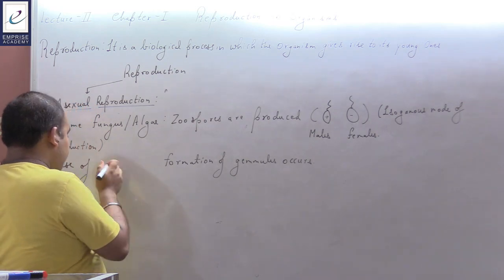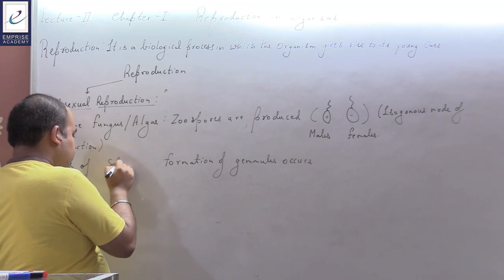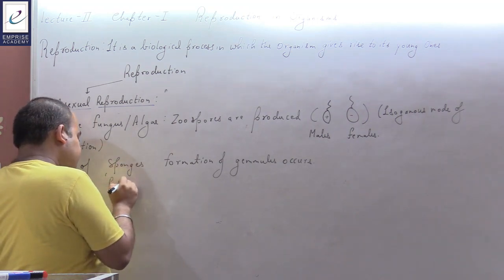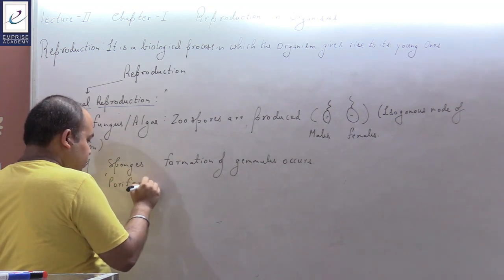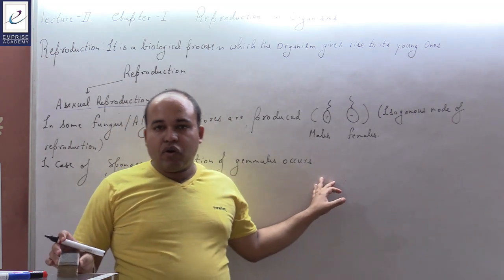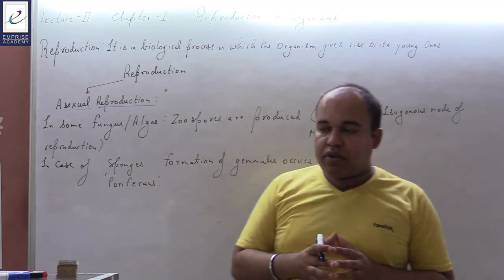Sorry, not in the case of bryophytes, in the case of sponges only, that is, in the case of poriferans. It leads to the formation of gamete-like structures, which lead to the formation of new individuals. Now, this is all about the animal kingdom.